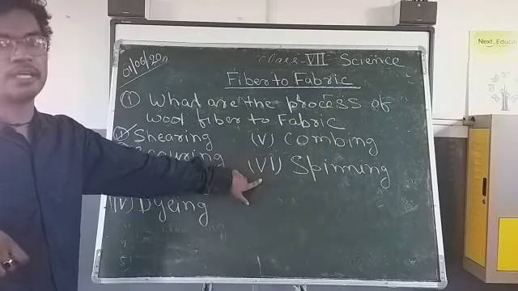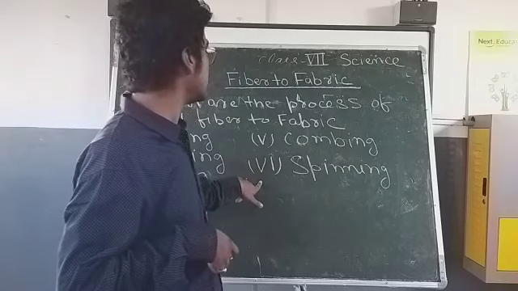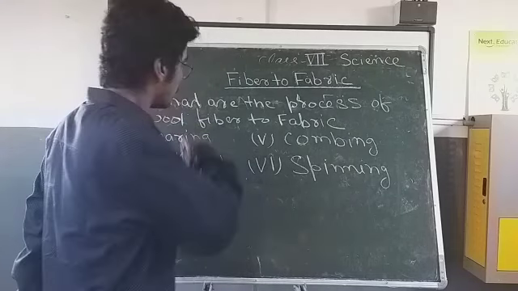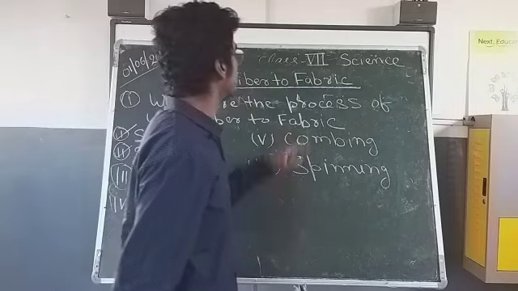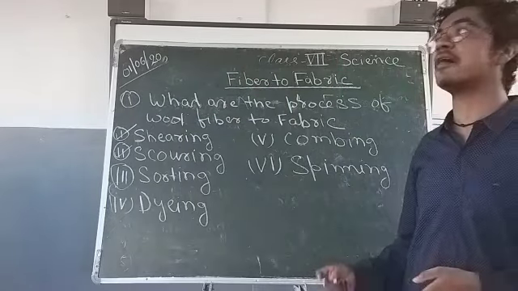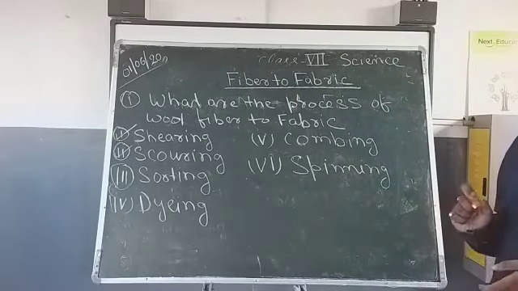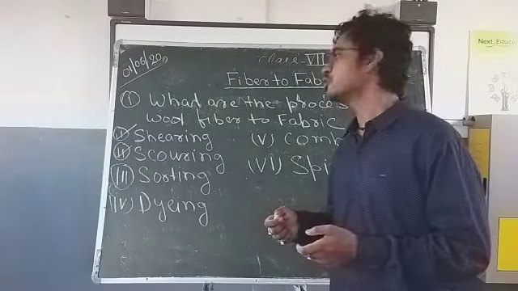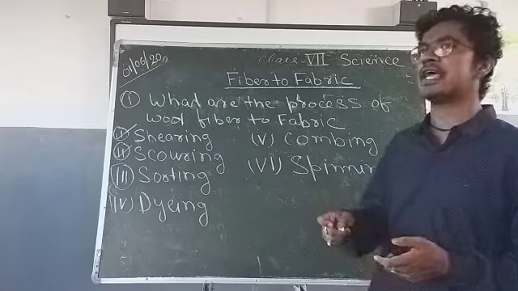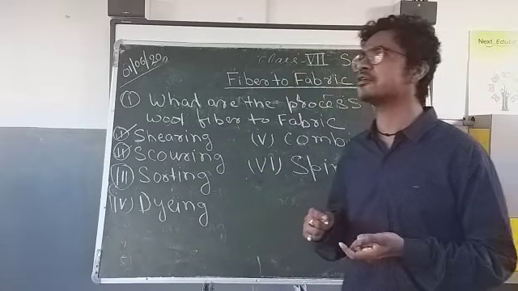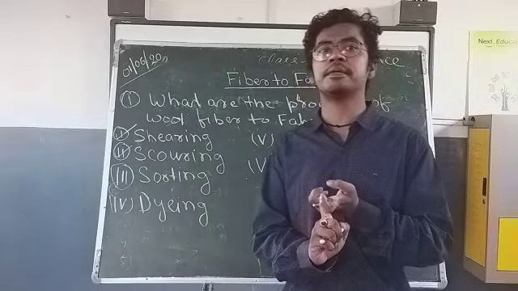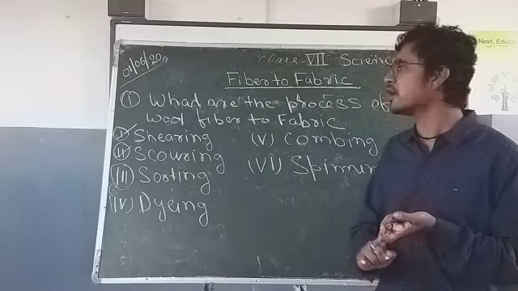Now the final step is spinning. Spinning is used for making the woolen fiber into fabric. It helps the thread be converted into fabric. After the combing, it helps to twist the fiber, and after that it becomes thread, which is converted into fabric.